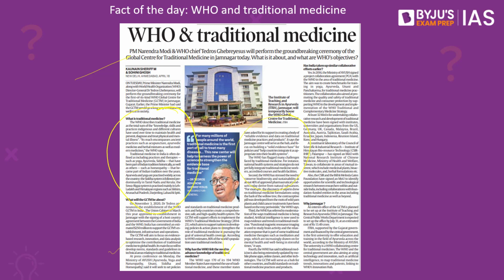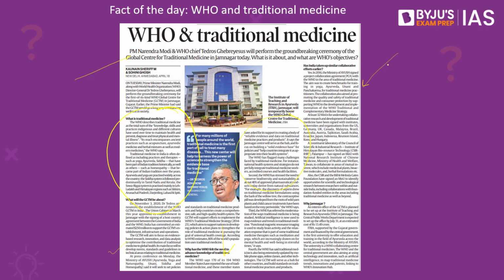Now, many people are also highlighting India's role in the WHO finally recognizing and giving more importance to traditional medicines. In fact, in 2016, the Ministry of Ayush of the Indian government signed a project collaboration agreement with the WHO in the area of traditional medicine. The aim was to create a benchmark of training in yoga, Ayurveda, Unani, Panchakarma for traditional medicine practitioners across the world.